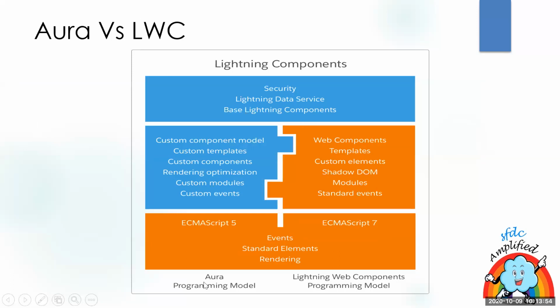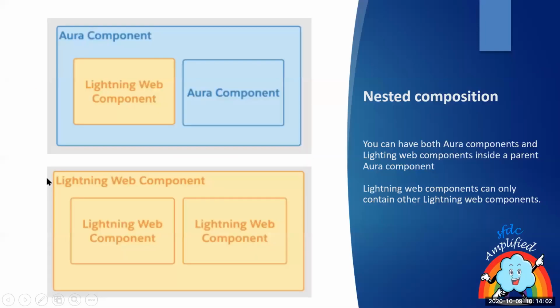Regarding the programming models, Aura uses ECMAScript 5, while the Lightning Web Component model uses ECMAScript 7. Now this is important regarding nested composition, because sometimes it comes up in interviews. Inside an Aura component, you can use Lightning Web Components and Aura components.